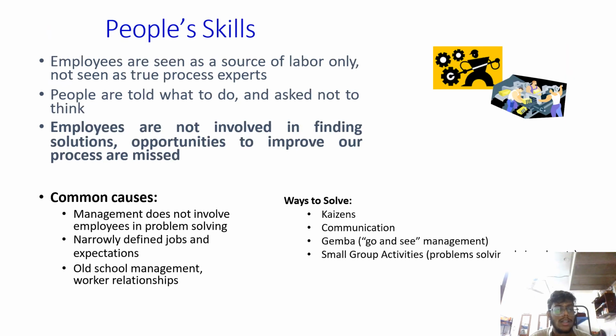Next one is people skill. Employees are seen as a source of labor only, not seen as true process experts. People are told what to do and asked not to think. Employees are not involved in finding solutions, so opportunities to improve the process are missed. Common causes are management does not involve employees in problem solving, old school management, worker relationships, narrowly defined jobs and expectations. Ways to solve are communication, small group activity like problem solving, etc.